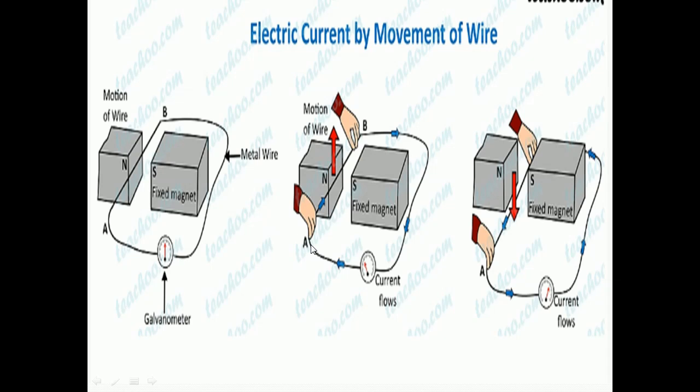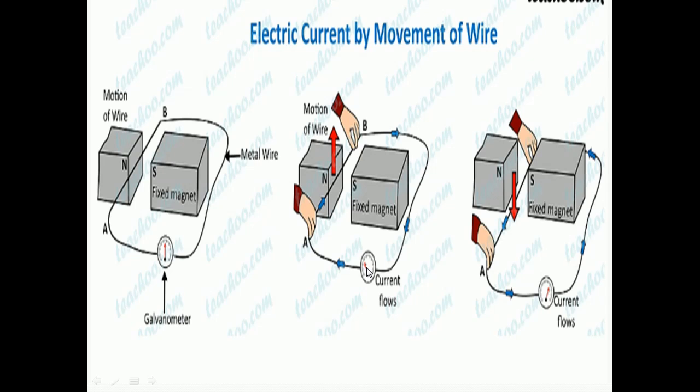But if we move the wire upward, as you can see here, we can see deflection in the galvanometer.